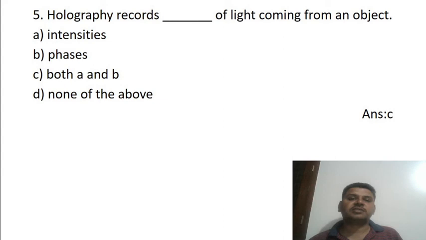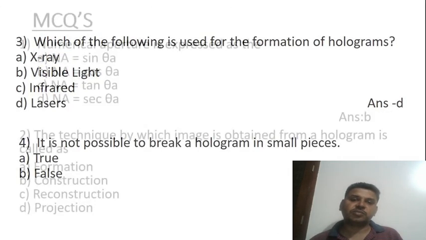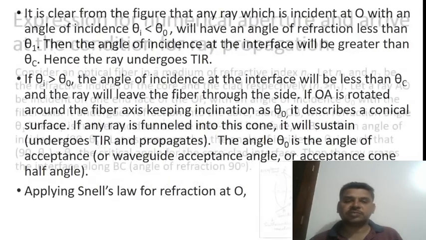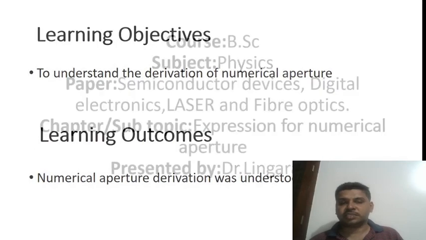Holography records the light coming from the object, both intensity and phase. Both of these are collected and give the information about the hologram. So that was about the numerical aperture expression and also some basic concepts about holograms.